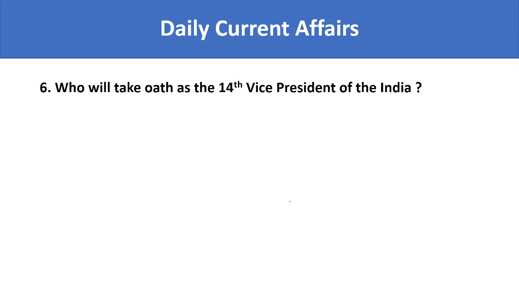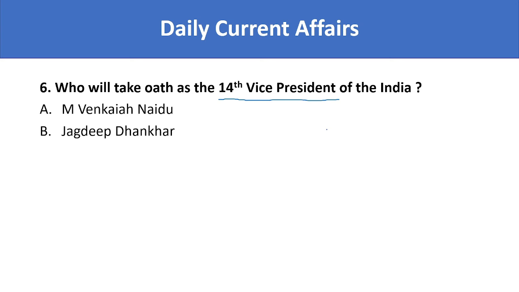Next, who will take oath as the 14th Vice President of India? The Vice President elections were recently held, and we'll see who has won. The options are M. Venkaiah Naidu, Jagdeep Dhankar, Margaret Alva, Jaswant Singh. The tenure of M. Venkaiah Naidu is recently done.